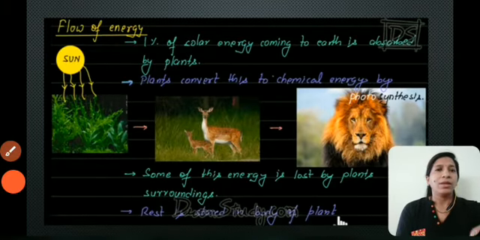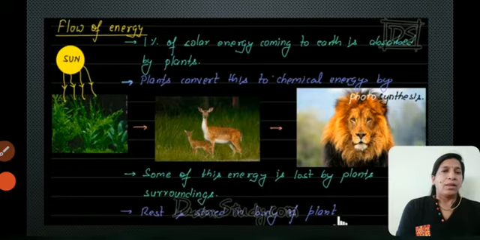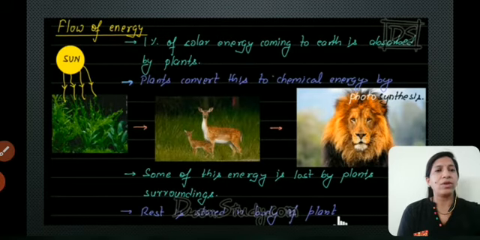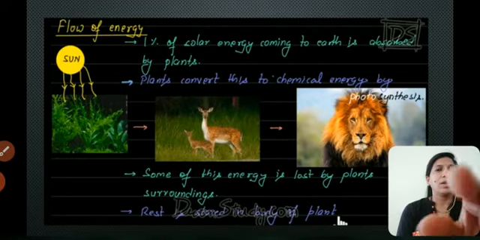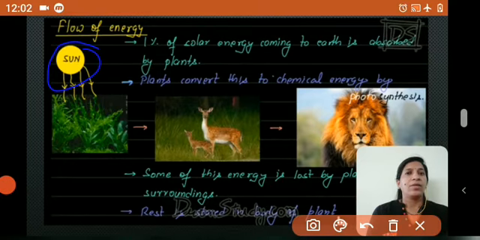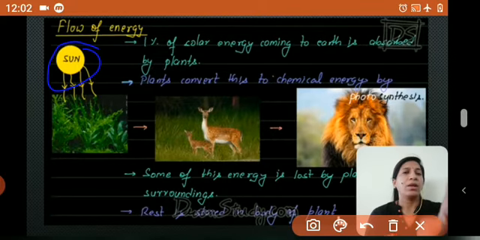But out of this, one source of energy is there. Without that, the living organisms you can see on this slide cannot survive. So what is that? The Sun. Yes, without the Sun there is no source of energy for all the living things.